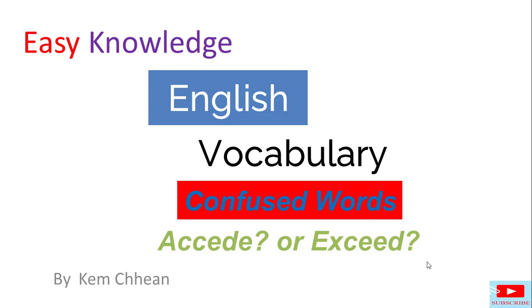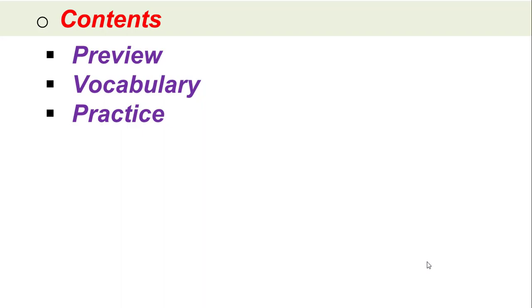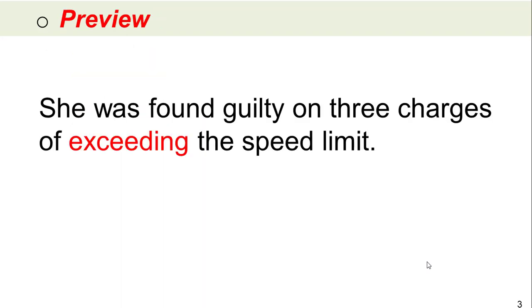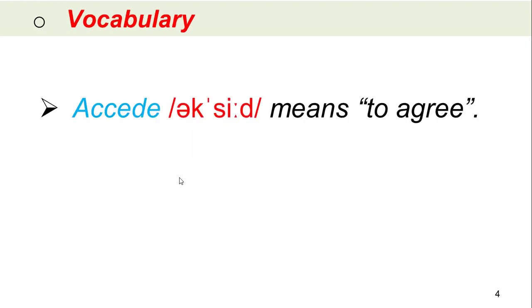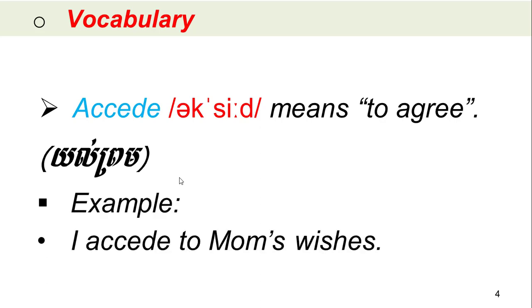Okay, let's start together. Content: preview, vocabulary and practice. Start. She was found guilty on 3 charges of exceeding the speed limit. Here you can see the word exceeding. Look here. Accede means to agree. Example: I accede to Mom's wishes. It means I agree with Mom's wishes.